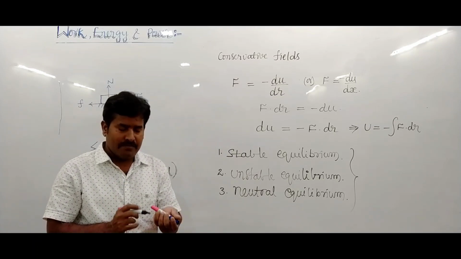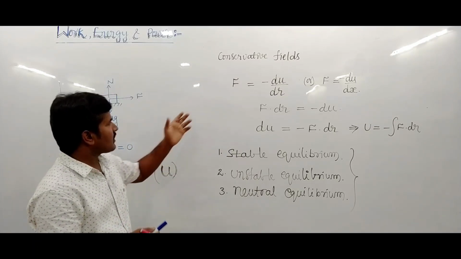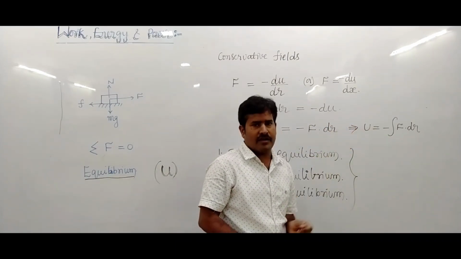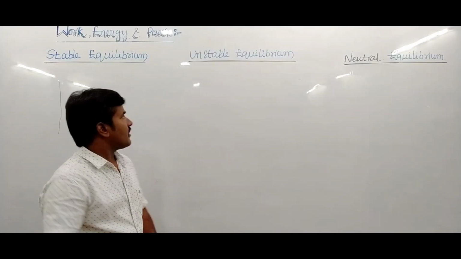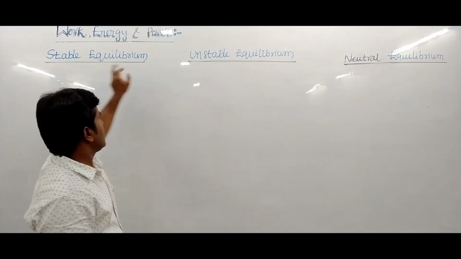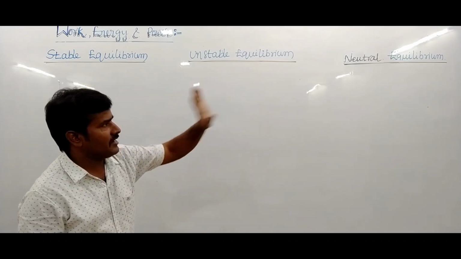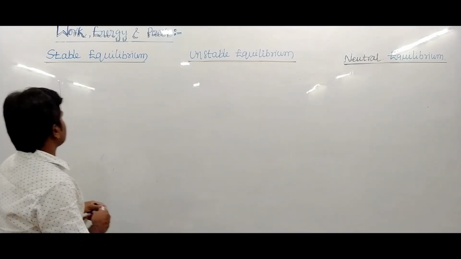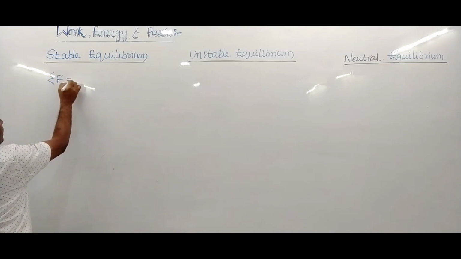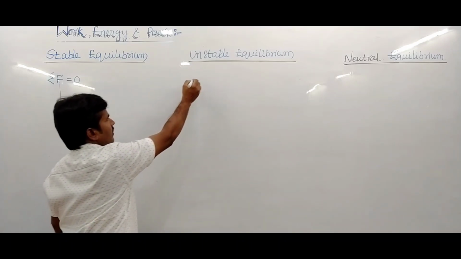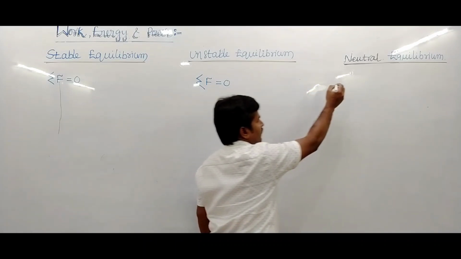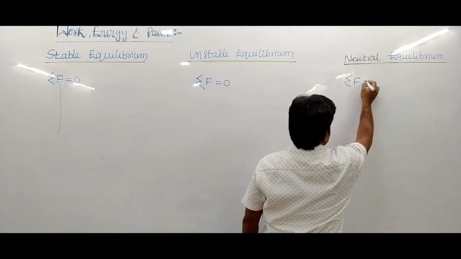The body in an equilibrium state depends upon the potential energy of the body. What is the difference between the equilibriums? Suppose stable, unstable and neutral. In each condition, sigma F, the net force, becomes zero. Here net force is 0, here also net force is 0, and in this condition also net force is 0.